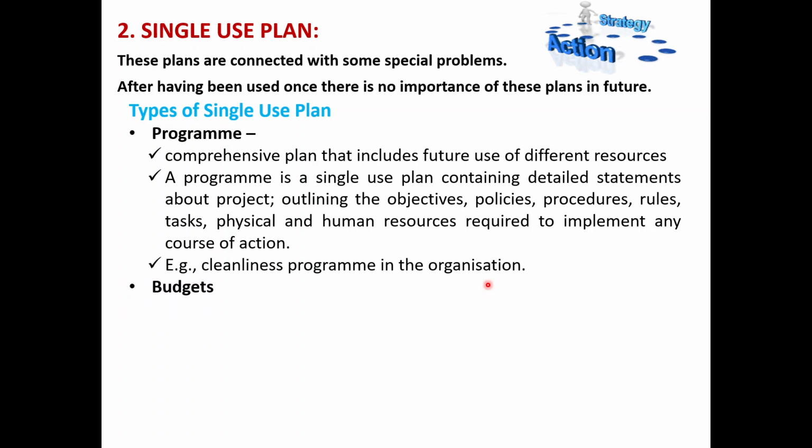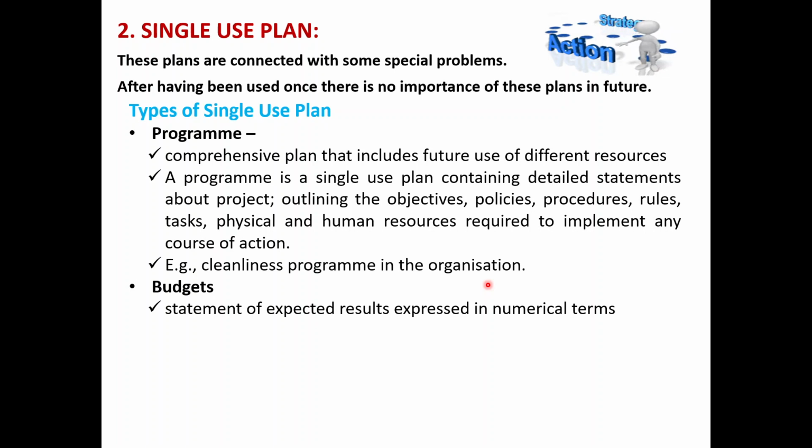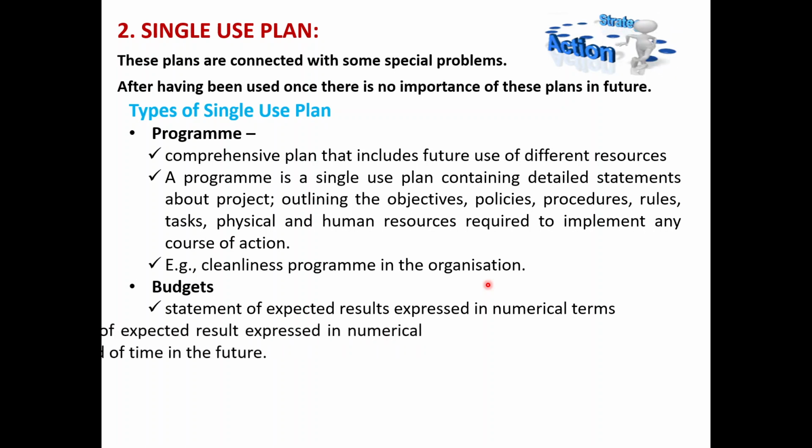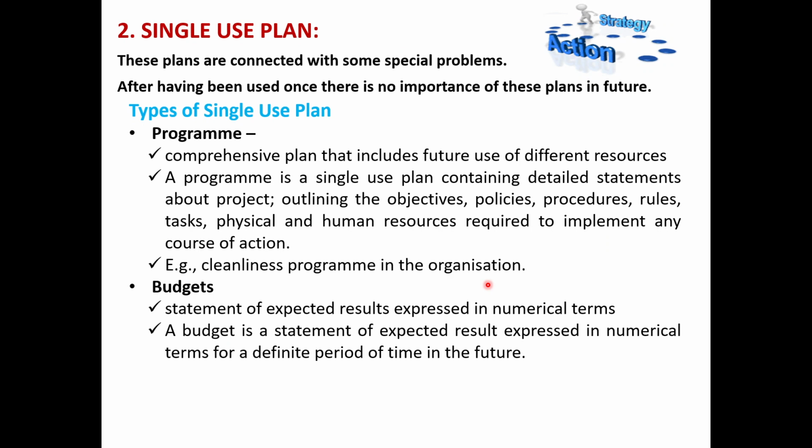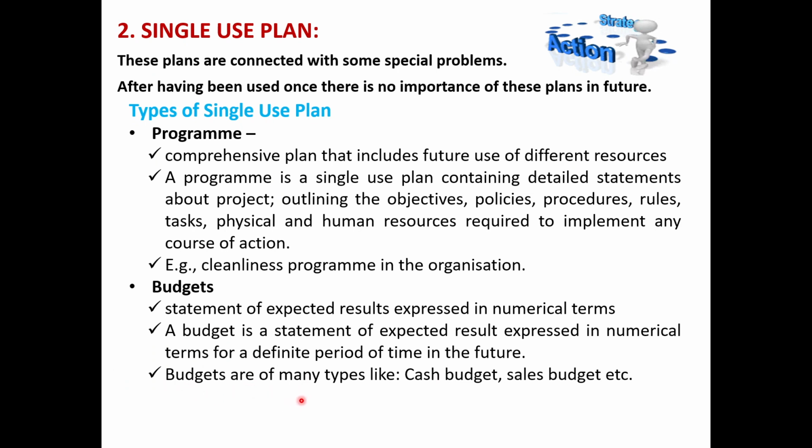The next type of single-use plan is the budget. Budgets are the statement of the expected result expressed in numerical terms. A budget is a statement of expected result expressed in numerical terms for a definite period of time. It means in that time we have to achieve that much sales or that much investment return. And budgets are of many types, like cash budget, sales budget, how much expenditure is required for the maintenance, or how much for this type. These budgets are single-use plans.